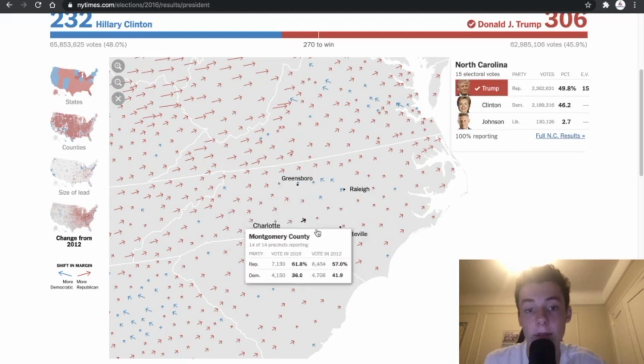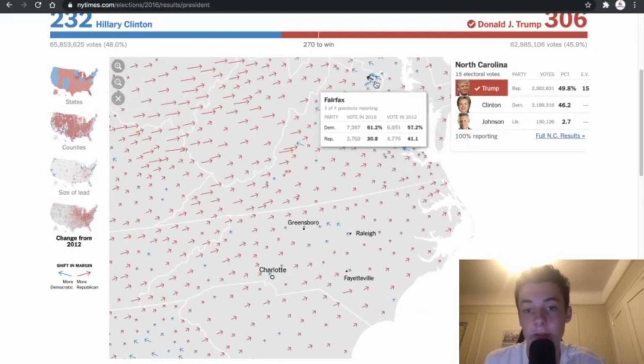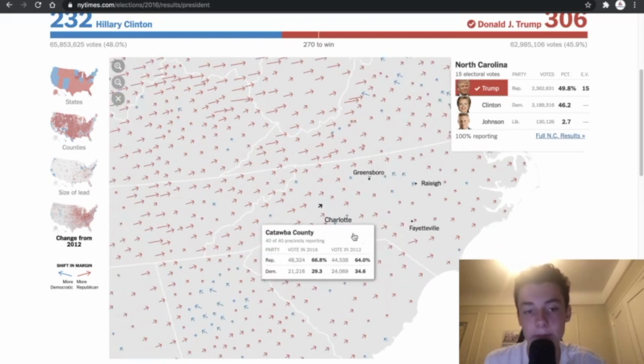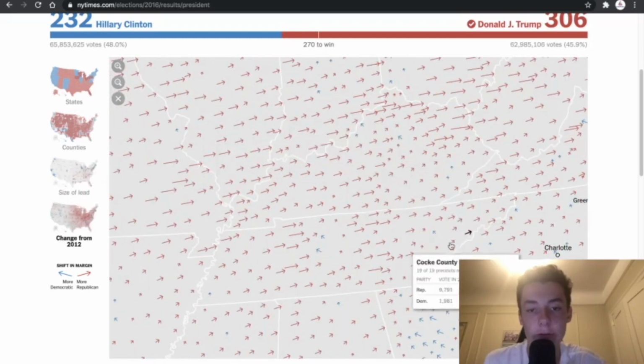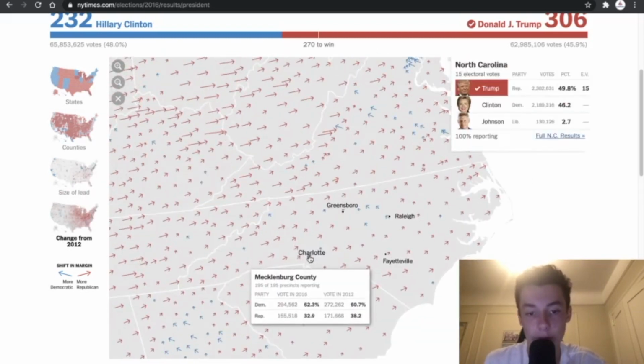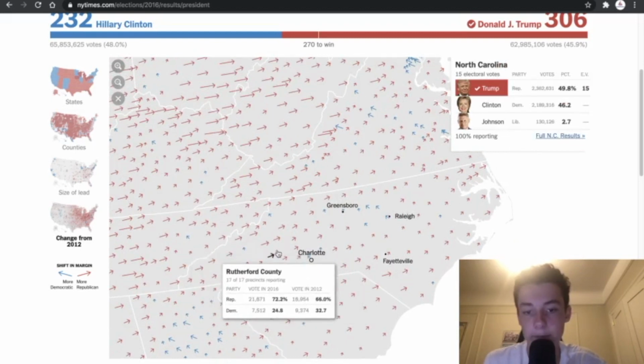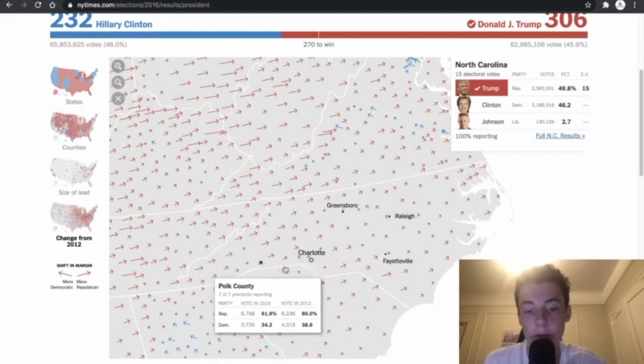Again, that is the same thing. The suburban counties, you can look at Virginia, see the same thing up here. All of these huge counties trending towards Democrats. But the rural areas, as you can see here, huge arrows, all trending towards the Republicans. That is especially noteworthy and notable in western North Carolina.